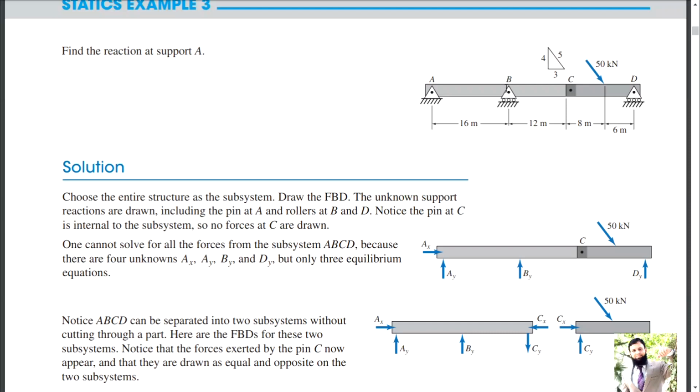This is called a loading envelope: one part of the beam is loaded, and due to loading on one part there is some influencing loading on another part of the beam. So apparently by looking at this part you will say that there will be no reactions at all because there is no loading at all, and there is a hinge too. It does not allow moment.